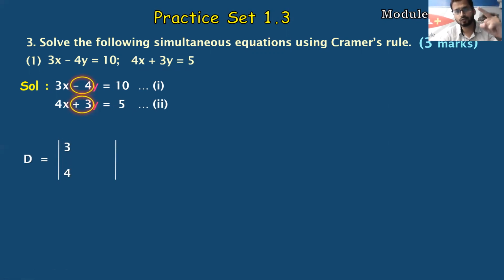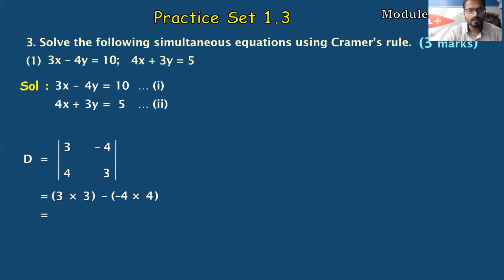You have to write the sign also. So we will write minus 4. Many students don't write the minus sign, and that's why the calculation goes wrong. Fine. So let's start. We'll multiply diagonally. So 3 threes are 9, we'll write in one bracket, minus the second diagonal, which is 4 into minus 4.